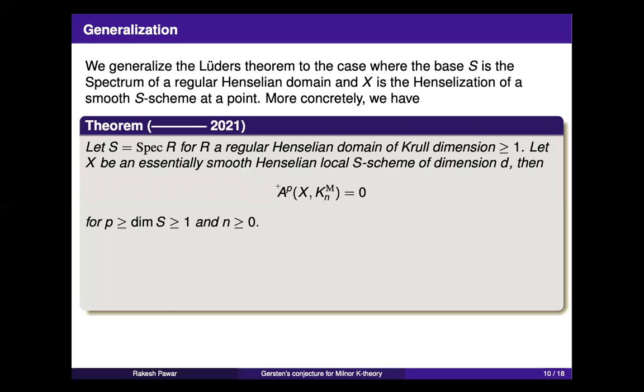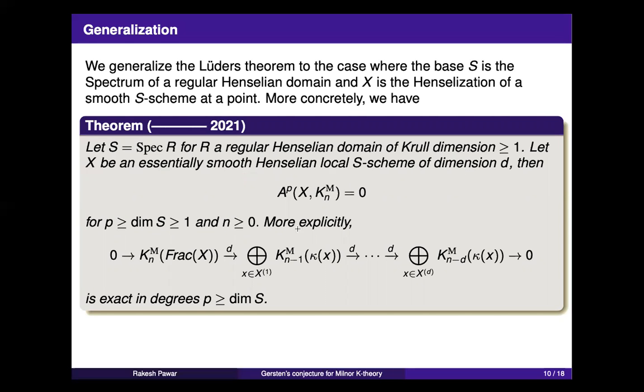You look at the same complex, and now the difference is that for degrees which are bigger than or equal to the dimension of X, one can show that this tail of this complex is exact. So before the dimension, the degrees less than the dimension, it's somehow inconclusive. The techniques fail. So the result I was able to show is that for degrees bigger than or equal to the dimension, it is exact. So this recovers Luder's result, which I showed earlier.